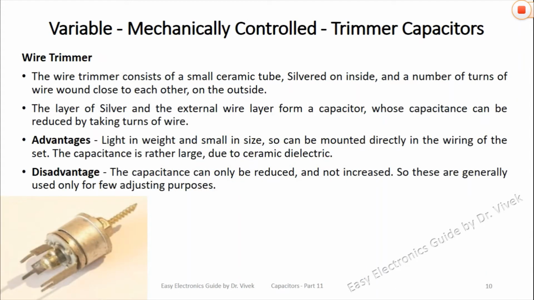The wire trimmer consists of a small ceramic tube silvered on the inside and a number of turns of wire wound close to each other on the outside. The layer of silver and the external wire layer form a capacitance which can be reduced by taking off turns of wire.